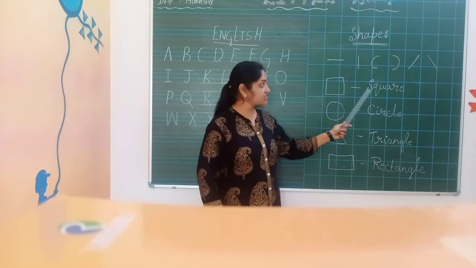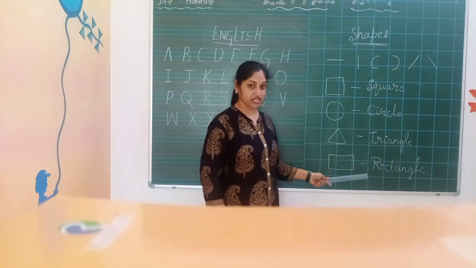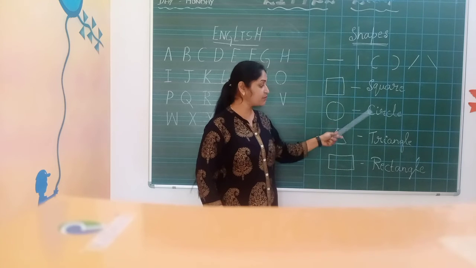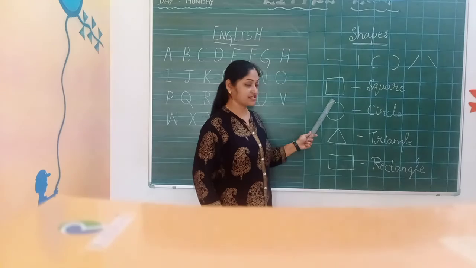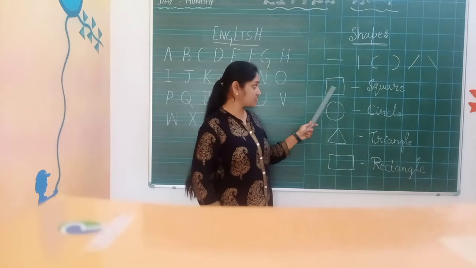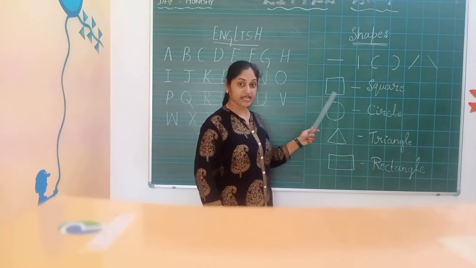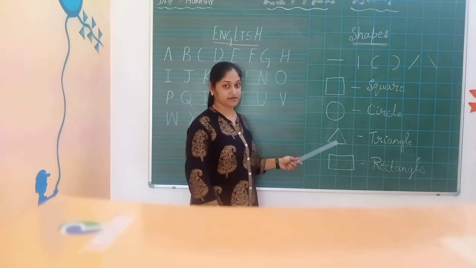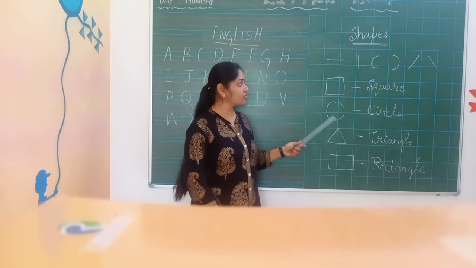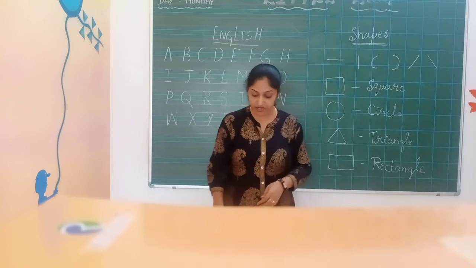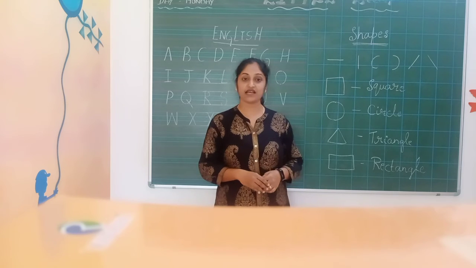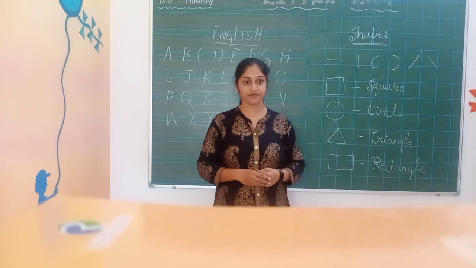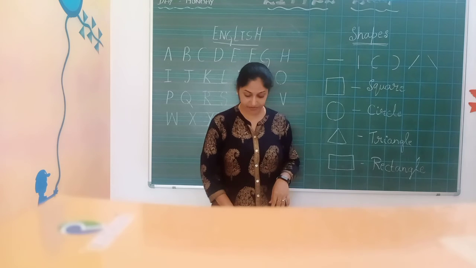In front of this, you have to write the names of the shapes. Okay, you take the help of mama. Then you have to write the pictures of the objects which are related to these shapes. Okay, this you do know. Keep everything ready. Once we come to our direct call, I'll see your work. Okay. Then.